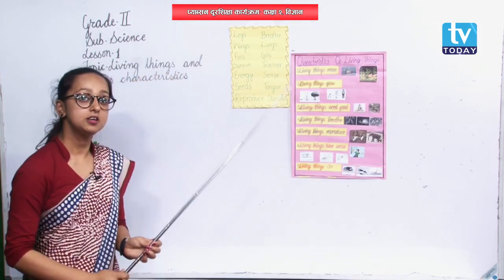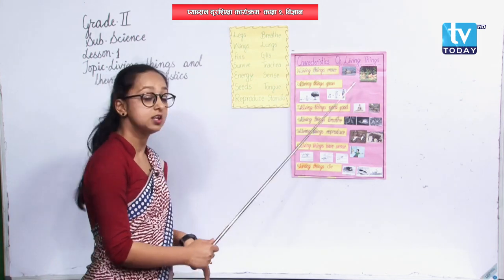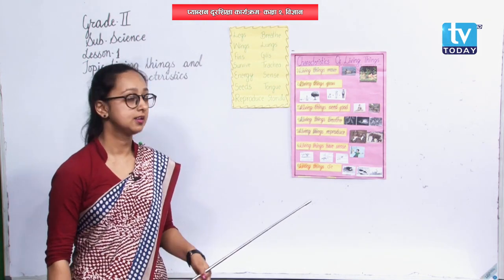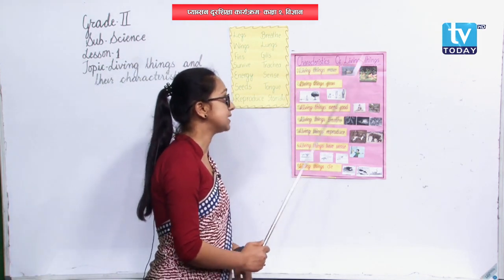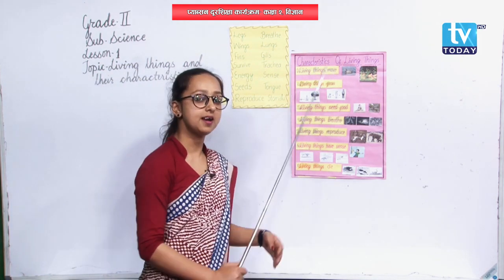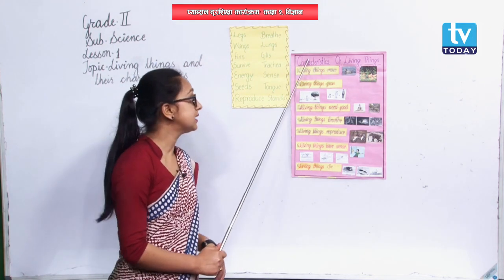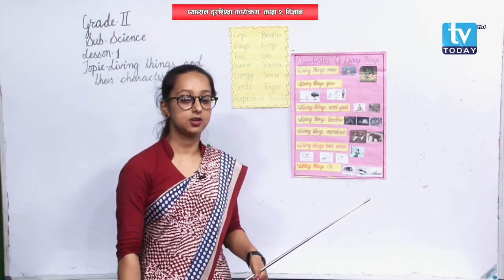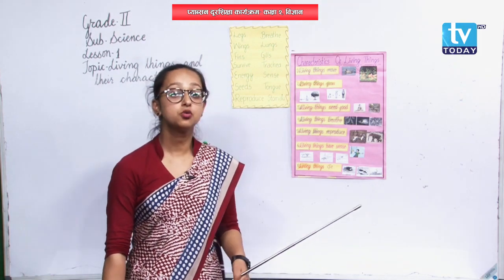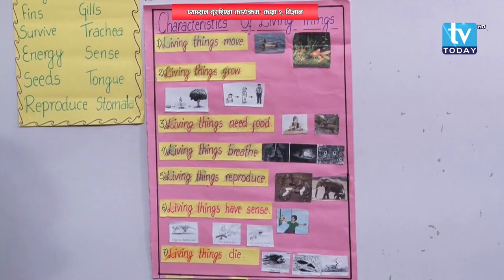Okay, can you see this chart over here? I have just pasted a new chart. The topic written is characteristics of living things. Here, what is characteristics? Characteristics means the features of something through which it can be identified. Okay.